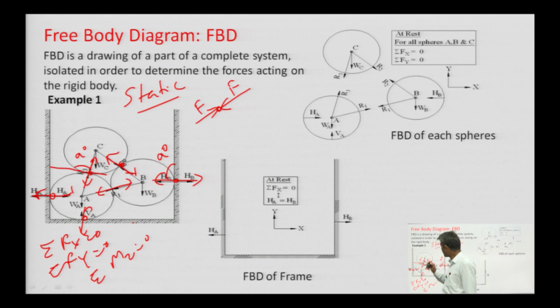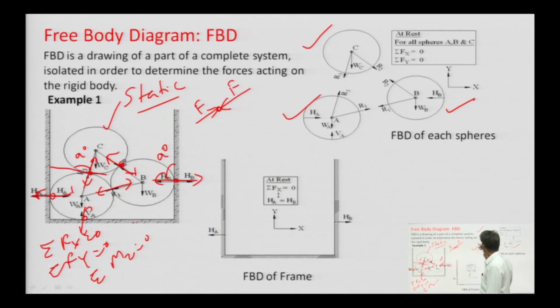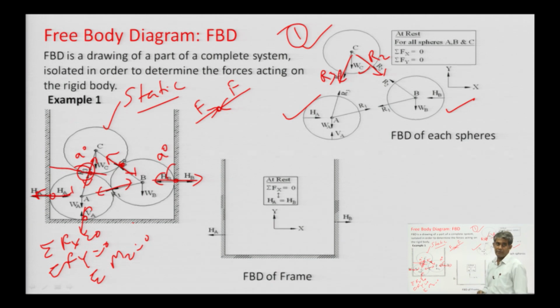What will be the free body diagram for this body C? It will be this. What will be the free body diagram for sphere B? It will be this. For A, it is this. In this diagram, what will be the forces? First the weight of the sphere, WC, this one, and this reaction I have written as R3. So, this is R3 and this is R2 reaction. So, this is free body diagram number 1.